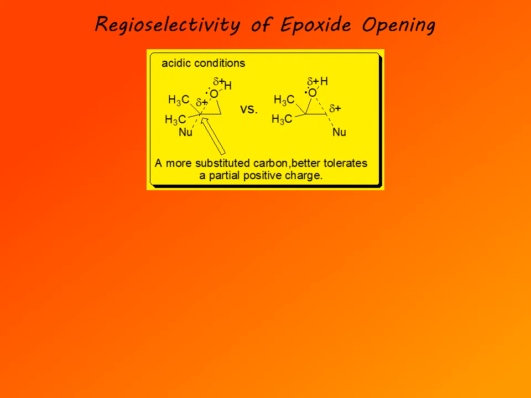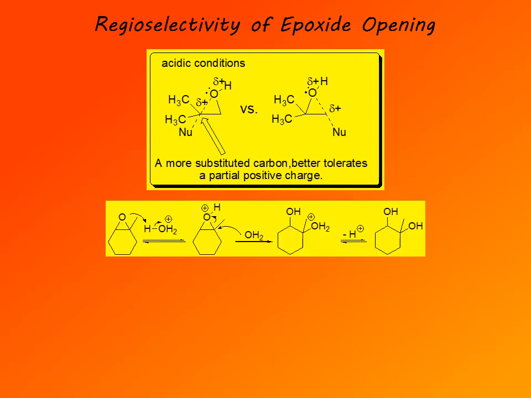So it looks a bit like a carbocation. The more substituted carbon better tolerates developing partial positive charge, or developing electron deficiency, and for that reason such a transition state is lower in energy and the preferred reaction pathway. The less substituted carbon, of course, doesn't tolerate positive charge very well, so that would be a higher energy pathway. So under acidic conditions, the nucleophile adds to the more substituted carbon.